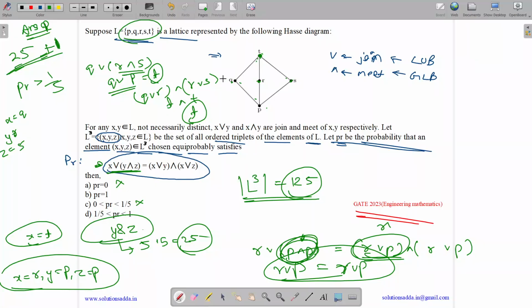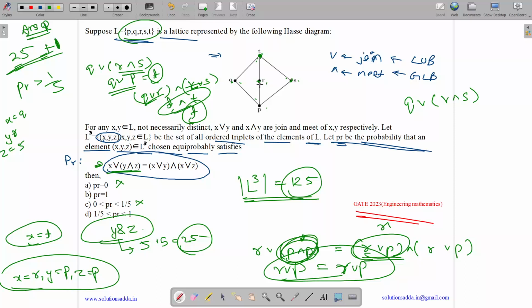Okay, so we can see, but what is this? Let us do, this is T and it's got T. Let us do it one more time. Q or R and S. Okay, what is its value? What is R and S? Means meet of R and S. So meet of R and S will be